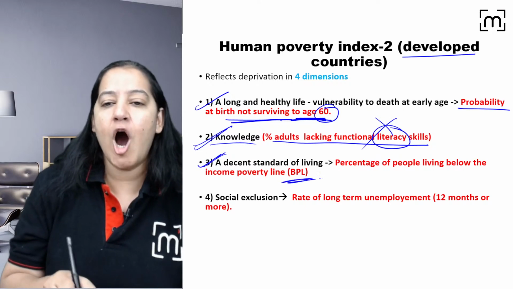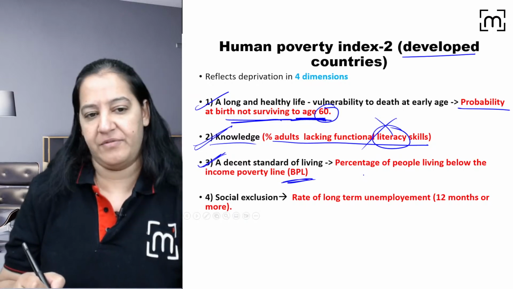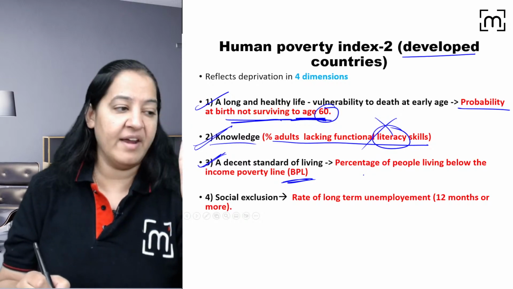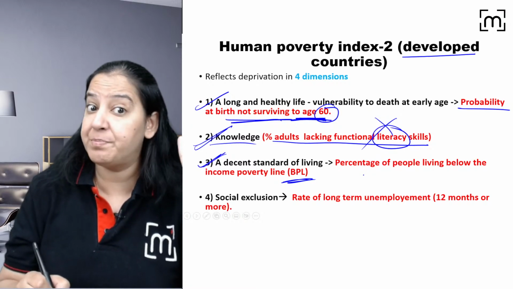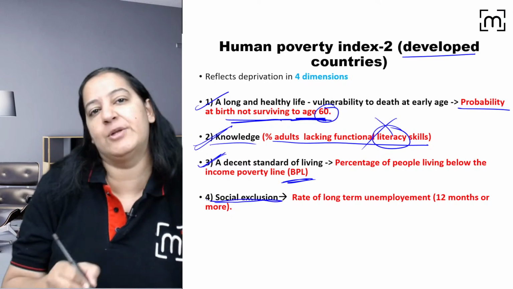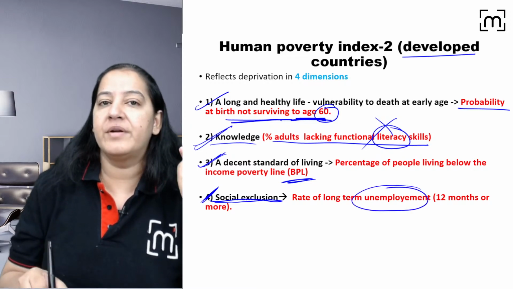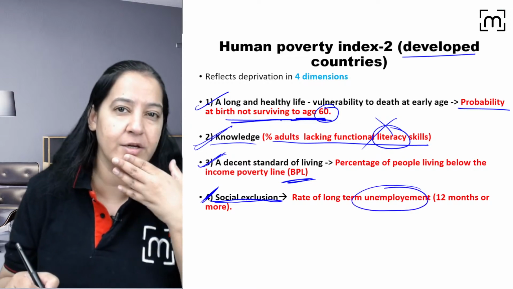See BPL: how many people are below the poverty line in that country? That will reflect the standard of living, right? Out of the 3, we are including a 4th criteria also in HPI 2, not in HPI 1. The 4th criteria is social exclusion. What do you mean by social exclusion? It is unemployment. How many persons are unemployed in your country?